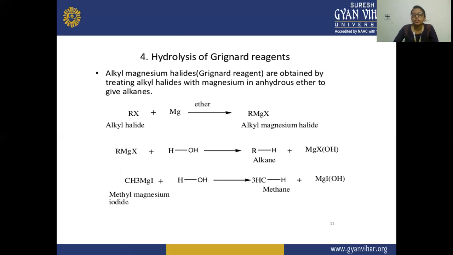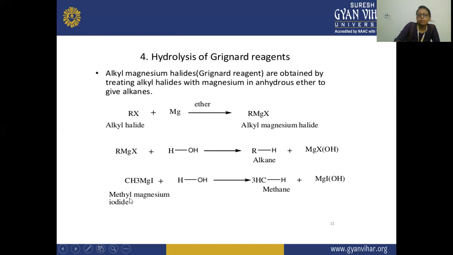Here you can see the alkyl halide reacting with magnesium in the presence of anhydrous ether, and there is a formation of alkyl magnesium halide, RMgX, which is the Grignard reagent. This alkyl magnesium halide reacts with a water molecule and gets hydrolyzed, and there is a formation of alkane.